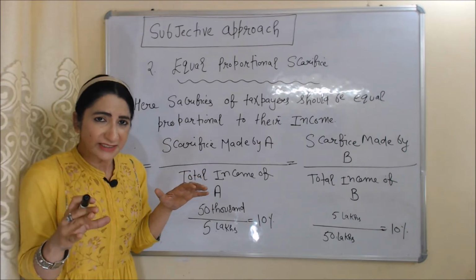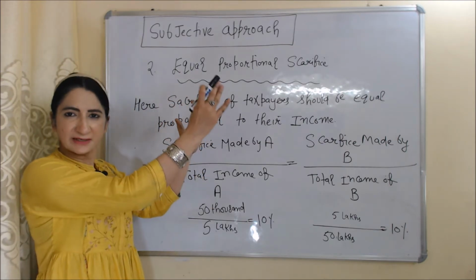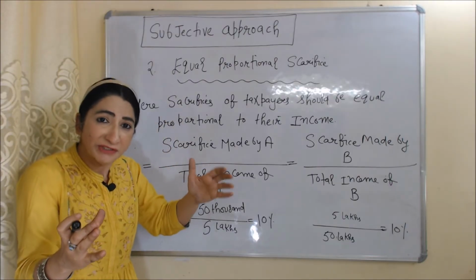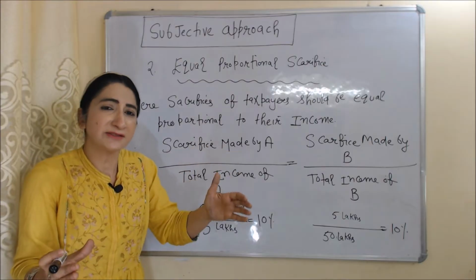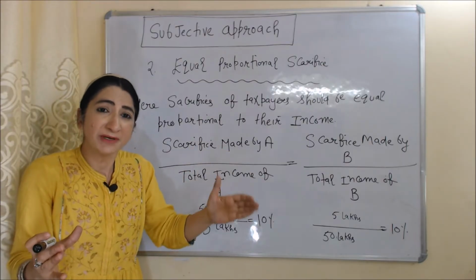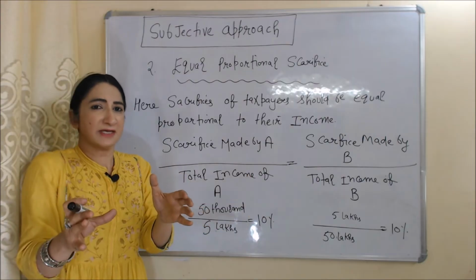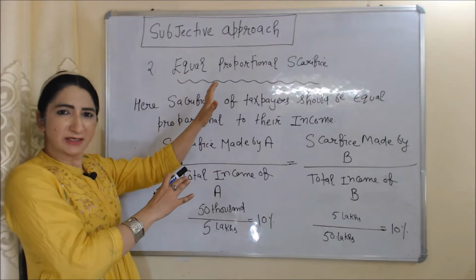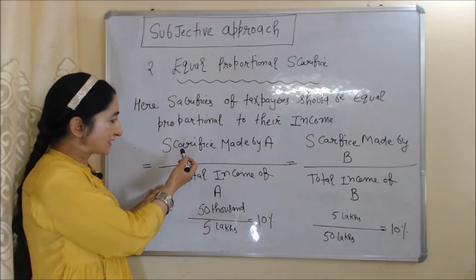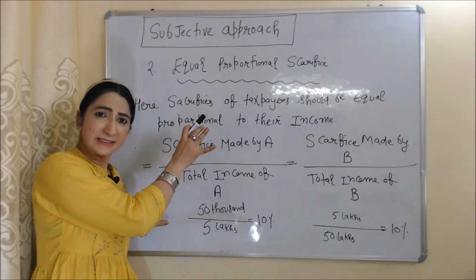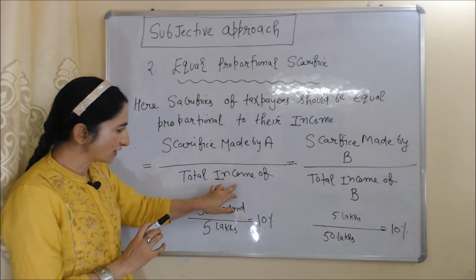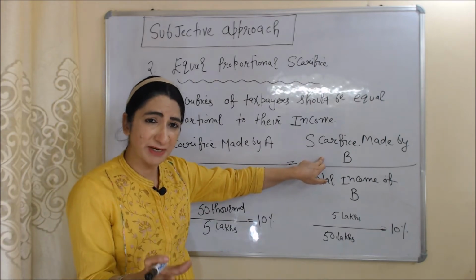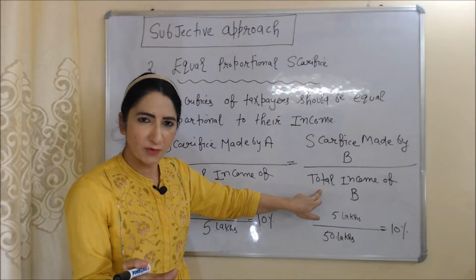Second principle is equal proportional sacrifice. Here sacrifices of taxpayers should be equal proportional to their income. For example, suppose we have two persons A and B, and formula of calculating equal proportional sacrifice is sacrifices made by A, or we can say tax paid by A, divided by total income of A, equal to sacrifices made by B, or we can say tax paid by B, divided by total income of B.